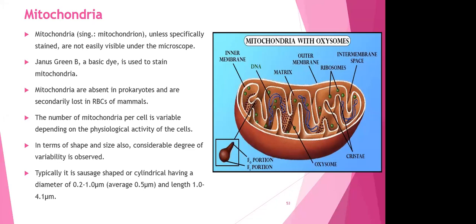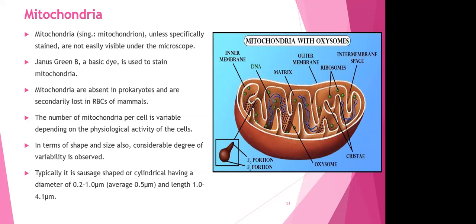Mitochondria, single is known as mitochondrion, unless specifically stained, are not easily visible under the microscope. Now, this is the most important part: for viewing the mitochondria, we cannot observe them without staining. And we cannot stain them with any XYZ type of dye or stain.